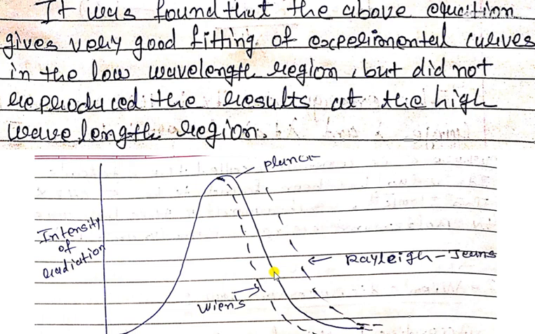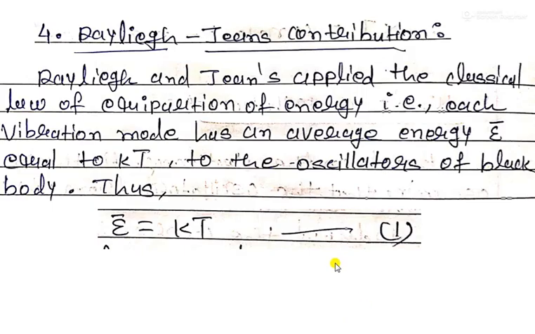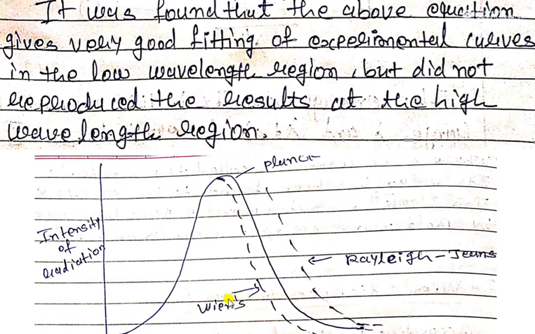I already explained the curve, but here we show three different curves. One is the Planck curve, another one is the Rayleigh-Jeans curve, and this dotted line is Wien's displacement. So it shows three different expressions: the Planck expression, that is E is equal to nh nu, Wien's displacement, which I showed you in the previous slide, and the Rayleigh-Jeans formula.